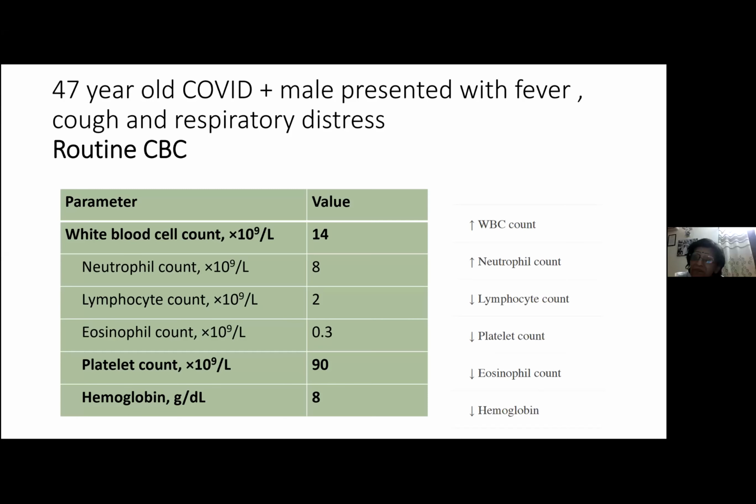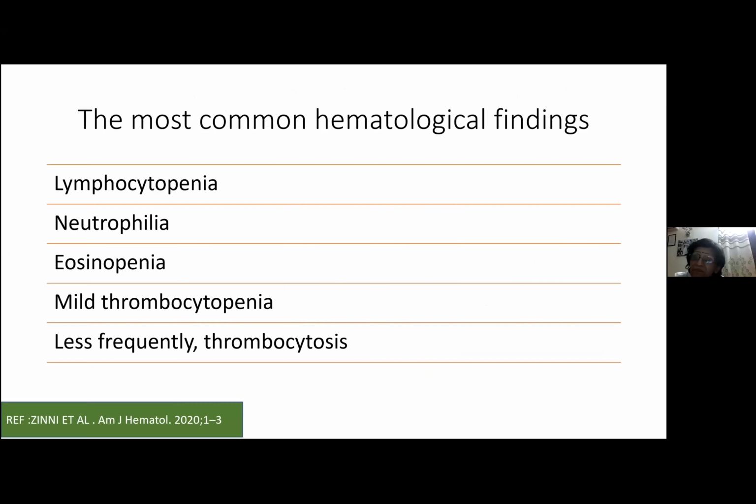So what do we learn from this CBC? If you search the literature, you will find that the most common hematological findings in COVID positive patients are lymphocytopenia, neutrophilia, eosinopenia, mild thrombocytopenia, and less frequently thrombocytosis.